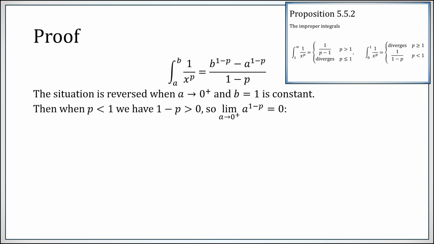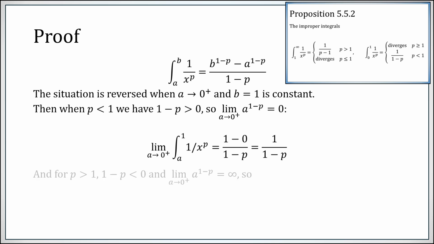When p is less than 1, you are raising a to a positive power. So raising something to a positive power and letting a approach 0 from above, that just goes to 0. In which case this all computes down to 1 over 1 minus p in the limit. But when p is larger than 1, you are now attempting to raise something to a negative power and letting a approach 0 from above, that goes to infinity, in which case the improper integral diverges, and that finishes the proof of the right side here.